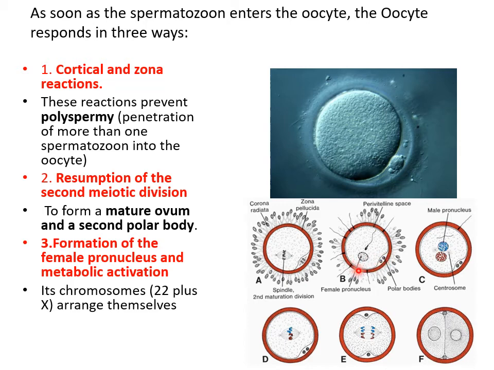And the third thing that happens is immediate formation of the male and female pronucleus. The head of the sperm, once it's inside, will now become rounded, containing the genetic material. The tail is lost, so the head forms the male pronucleus, and the chromosomes rearrange themselves within the pronucleus of the sperm. Okay, now let's see what happens further.